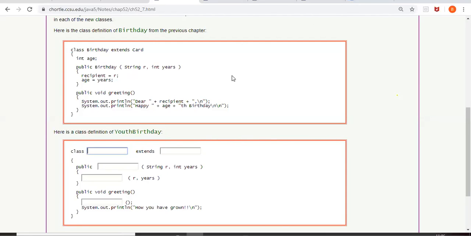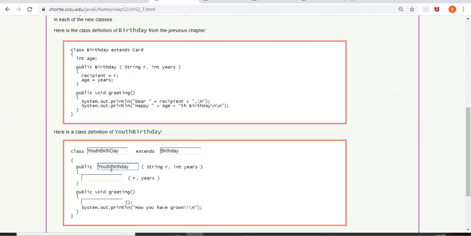I already wrote the code here, somewhat similar to that with a little difference. So what should you write here? Class YouthBirthday extends Birthday. Good. Here, this is a constructor. So what should I write? Public YouthBirthday. Good.